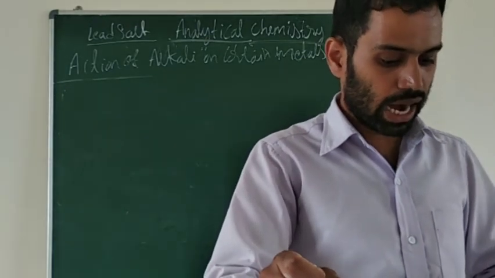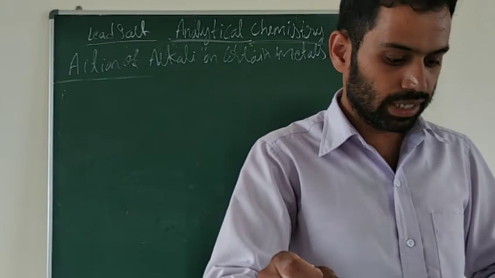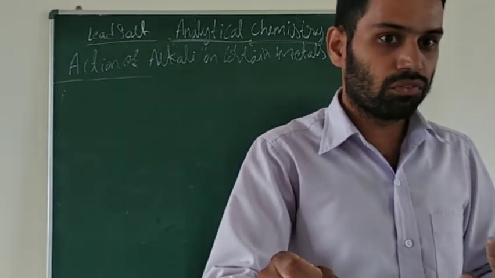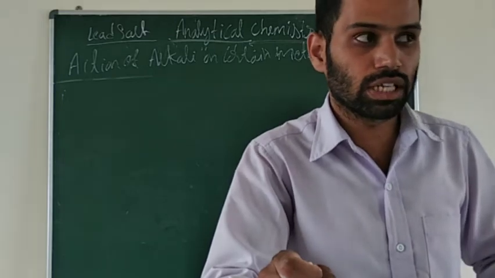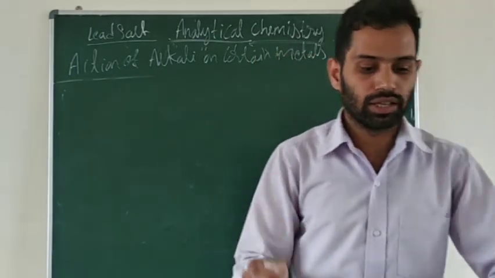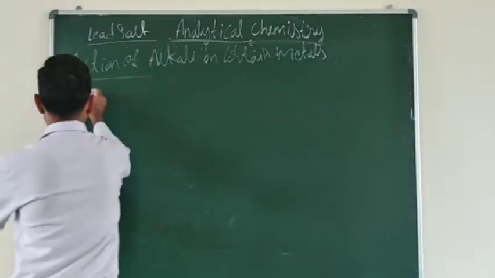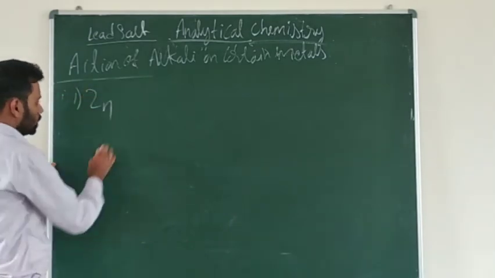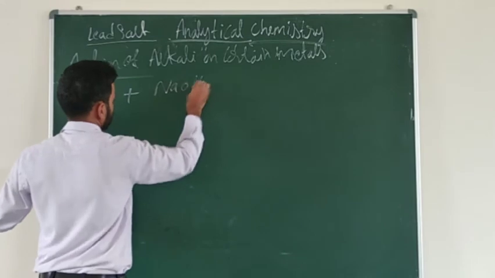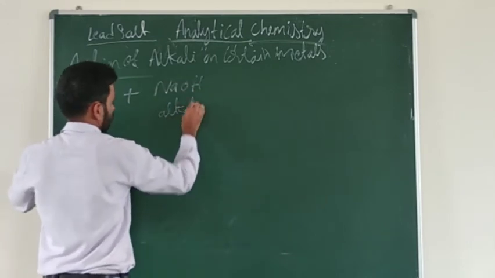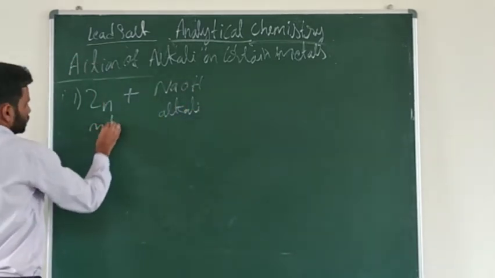For zinc, if you add the alkali sodium hydroxide, it will form sodium zincate, and hydrogen will be liberated. Okay, so I will take one metal, that is zinc. Zinc is a metal.